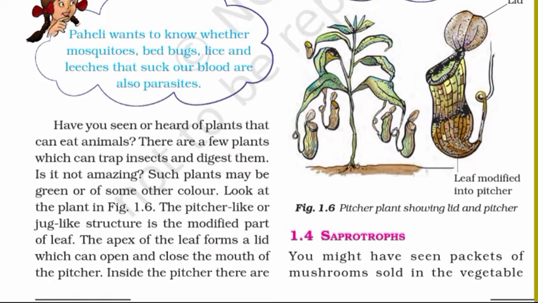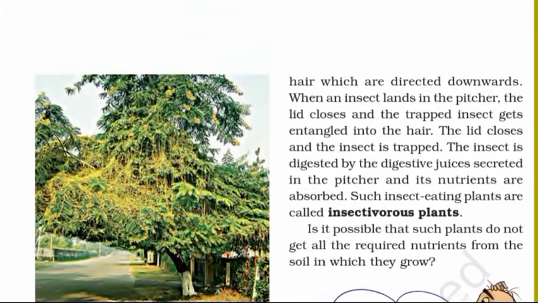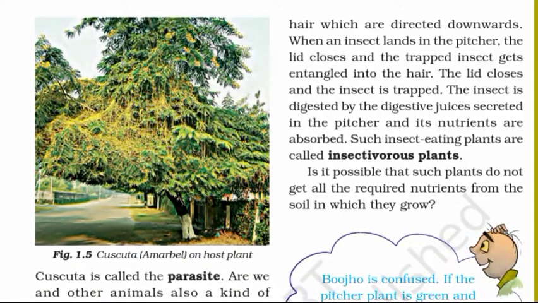The apex of the leaf forms a lid which can open and close the mouth of the pitcher. Inside the pitcher, there are hairs which are directed downwards. When an insect lands in the pitcher, the lid closes and the trapped insect gets entangled into the hair. The insect is digested by the digestive juices secreted in the pitcher, and its nutrients are absorbed. Such insect-eating plants are called insectivorous plants.